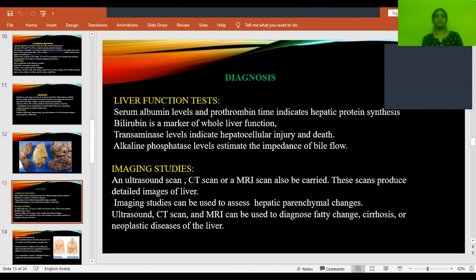And then imaging studies like ultrasound scan, CT scan, MRI can be done. But ultrasound scan is done only to know whether it is fatty liver or hepatitis, and also to differentiate the hepatic parenchymal changes. These tests will be done. And also to diagnose whether it is fatty changes or cirrhosis or neoplastic diseases. Especially in order to rule out neoplastic, that is cancer disease of the liver, we will be going for CT and MRI scannings.